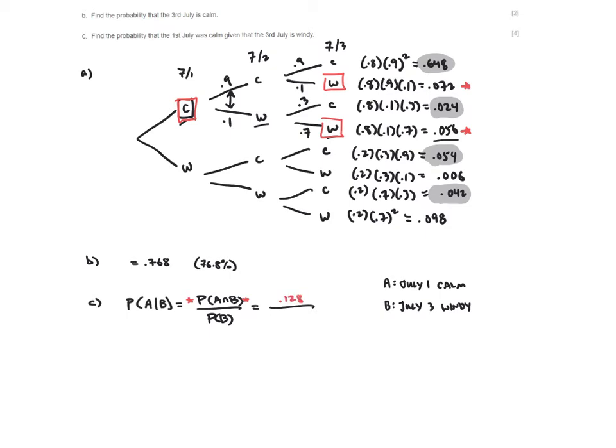Now I need to find my denominator. So when is July 3rd windy? Okay, so I include all potential scenarios where July 3rd is windy. So I include the two I built the numerator with, but I also include the two for when July 1st was windy as well. So if I add up those four values, I get 0.232. And so the probability that July 1st is calm given July 3rd is windy, based on my calculator, gives me 0.552 or 55.2%. There you have it.